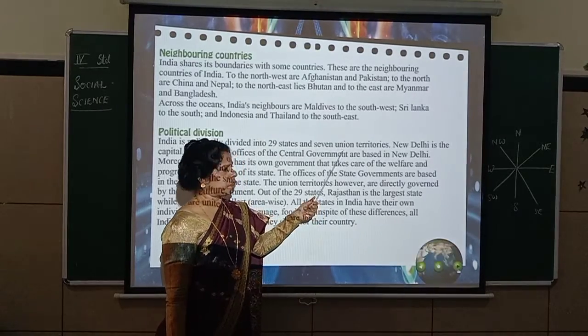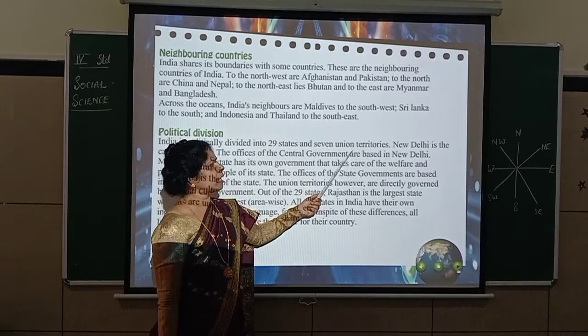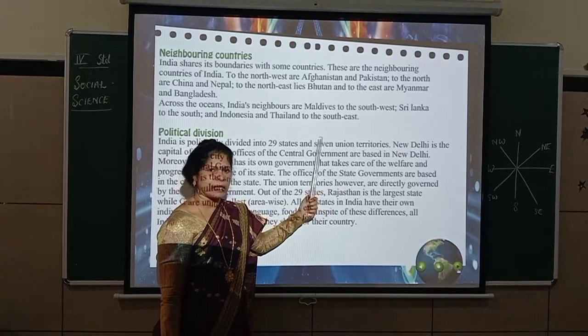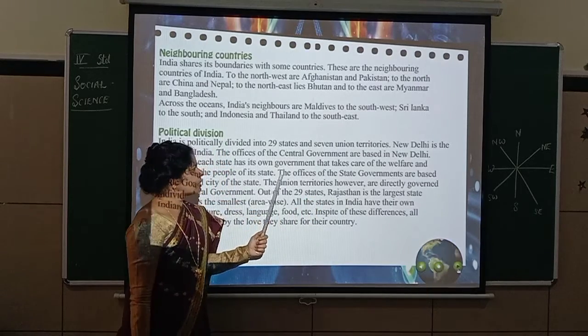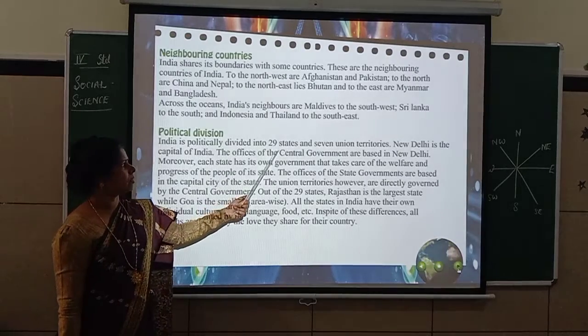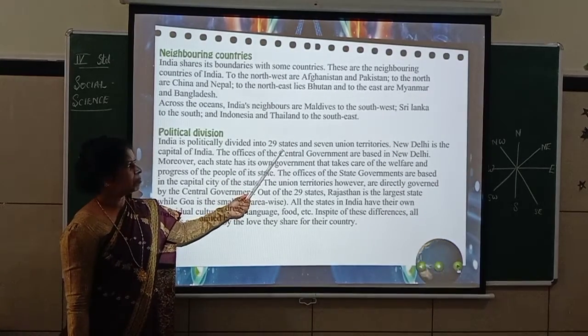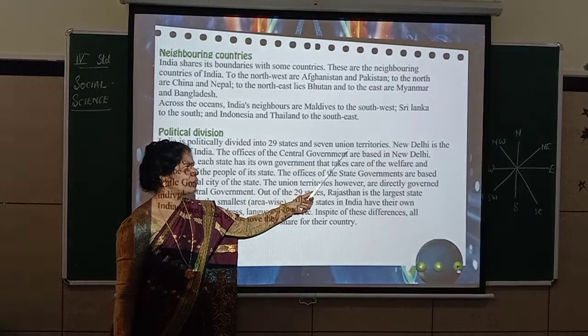President is a main person there, the head. So he will be taking care of the union territories. That means the central government is taking care of union territories, whereas the state government will take care of the states. State government, main head will be governor. Here the head will be President of India.